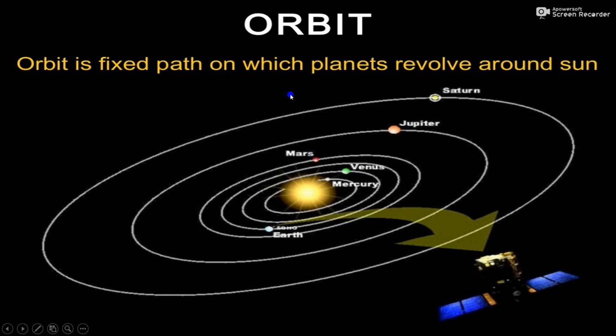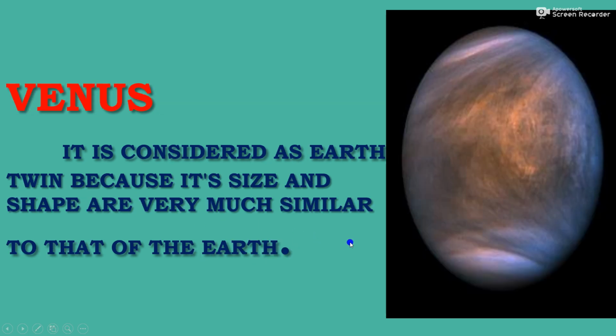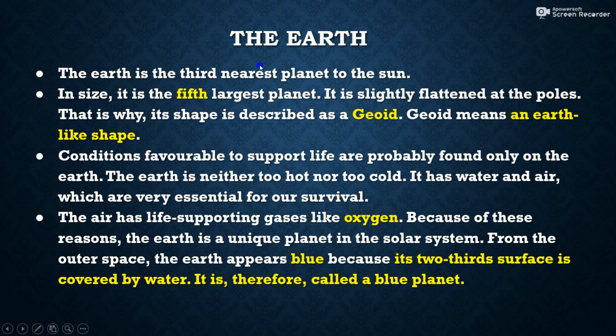Then next, orbit. I have already told you orbit is a fixed path on which planets revolve around the sun. Now we will discuss all the planets one by one. First one is Mercury. It is the nearest to the sun. It takes only about 88 days to complete one revolution around the sun. Next, Venus. It is considered as Earth's twin because its size and shape are very much similar to that of our Earth. Next, the Earth.